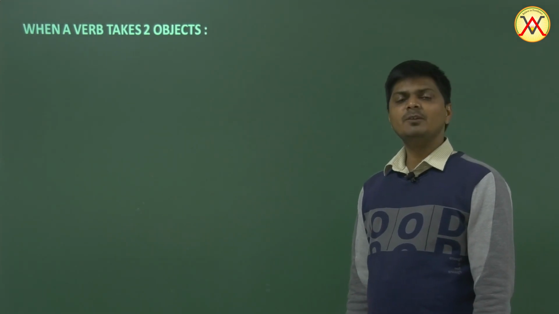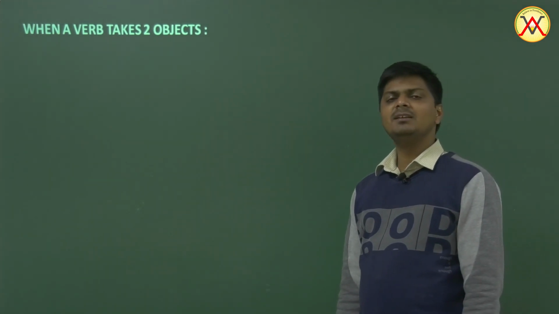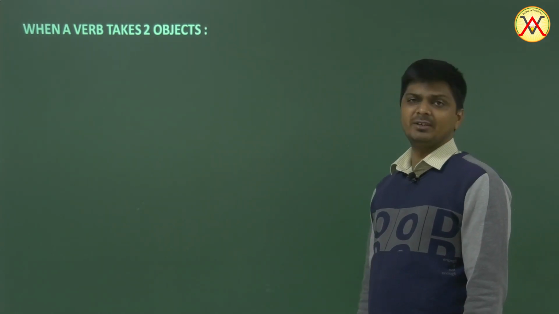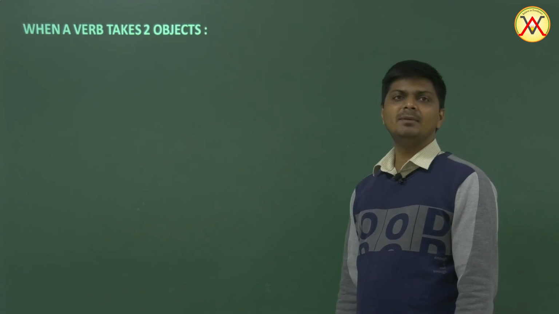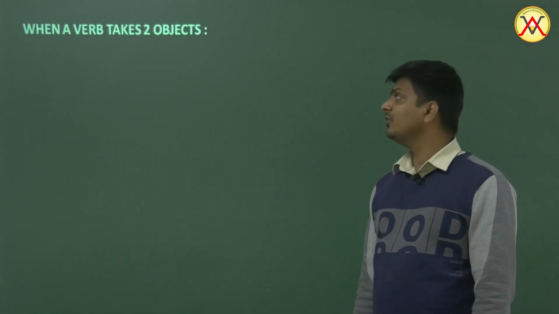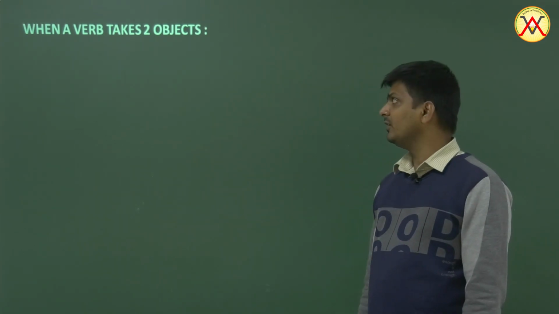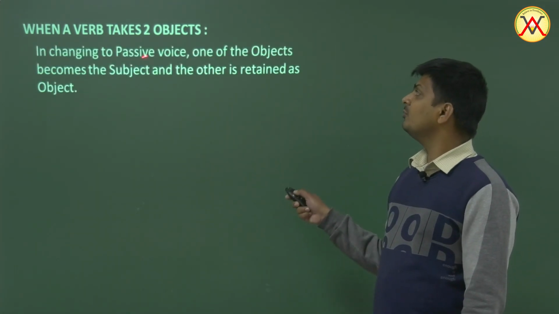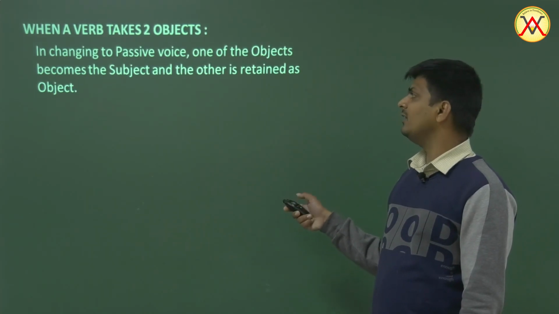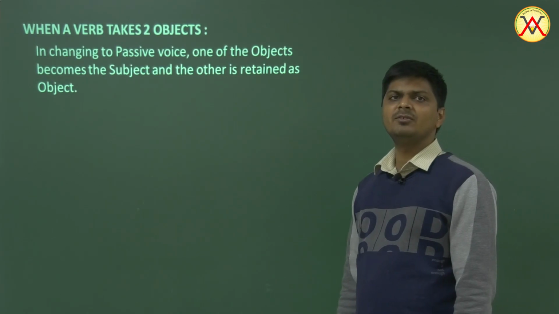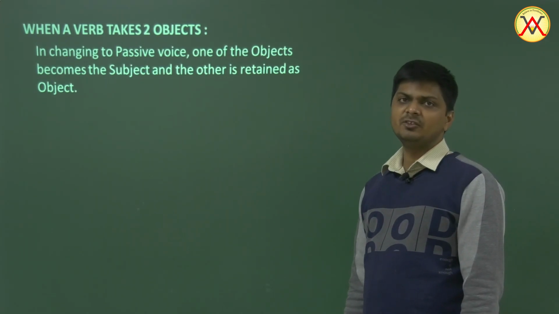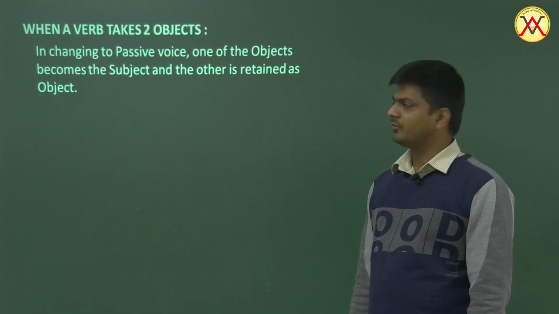Now, that was all about tenses, how to change the tenses into passive. Now we're looking at when a verb takes two objects. When a verb has two objects, we have just done sentences that had only one object, but here there are two objects in the following sentences. So in changing to passive voice, one of the objects becomes the subject and the other is retained as object. You know, one of the objects is taken to the place of the subject and the other one retains its place. It remains in the middle of the sentence.